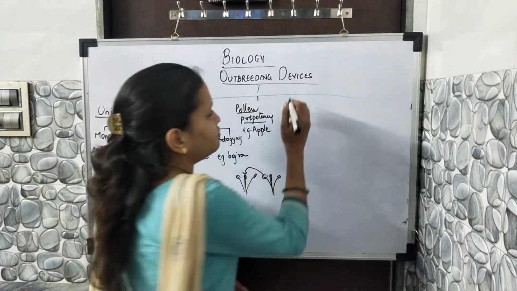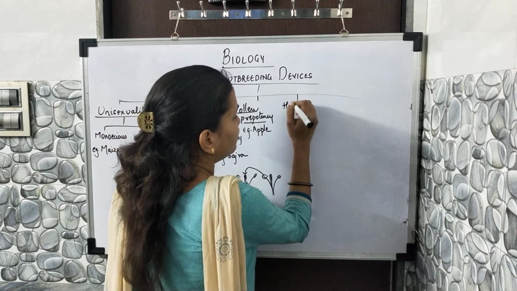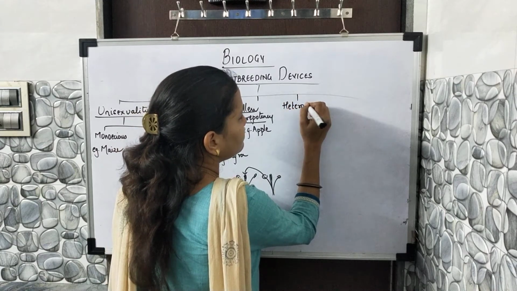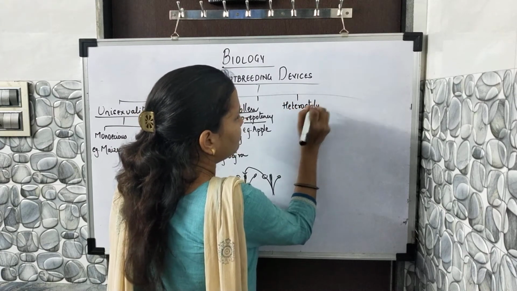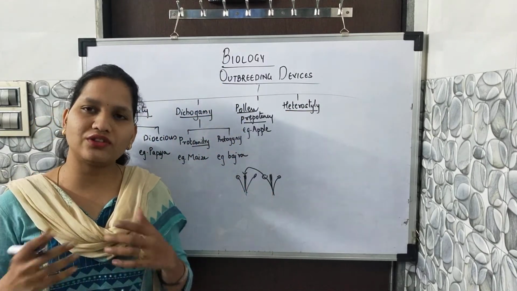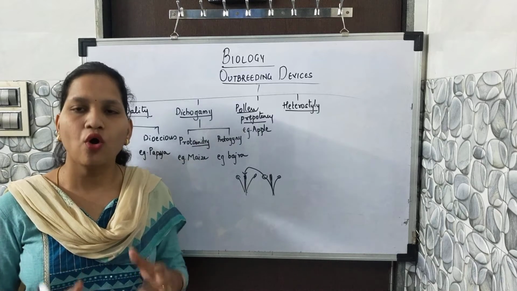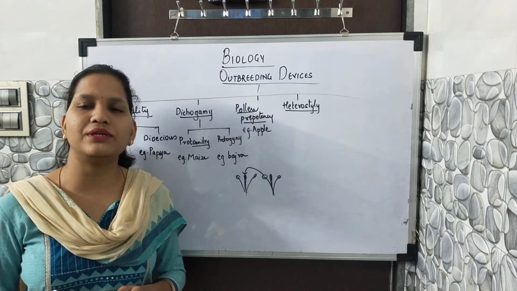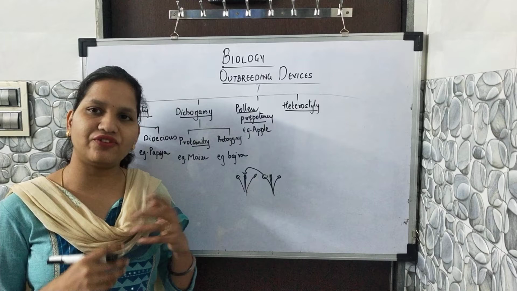The next concept which we are going to study is heterostyle. What do you mean by heterostyle? It means that two or three forms of flowers are seen here, which have different lengths.